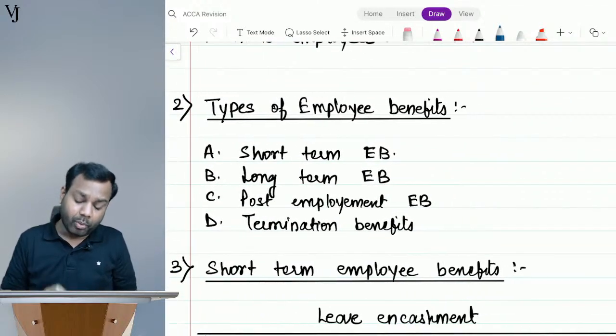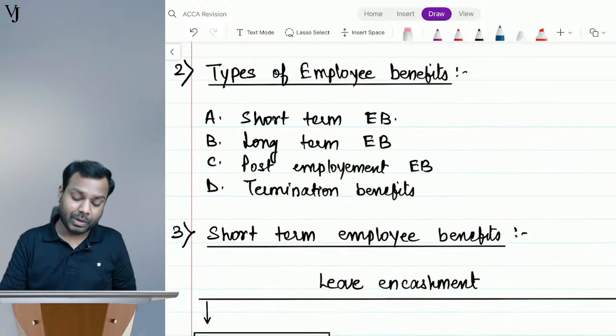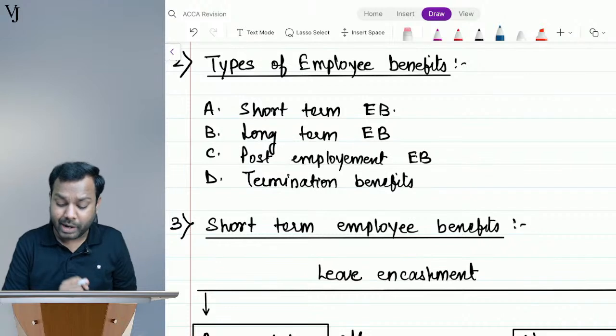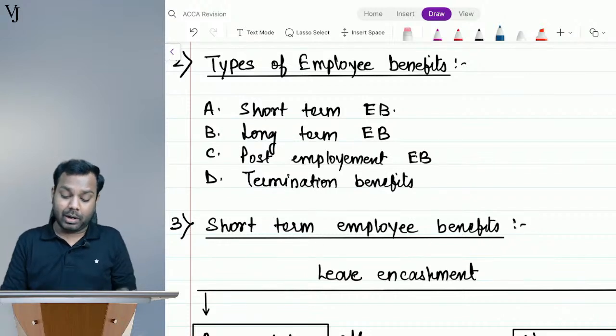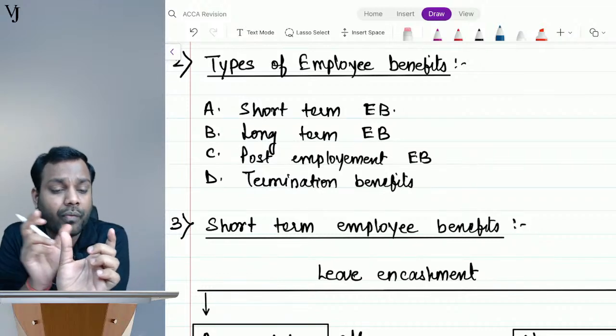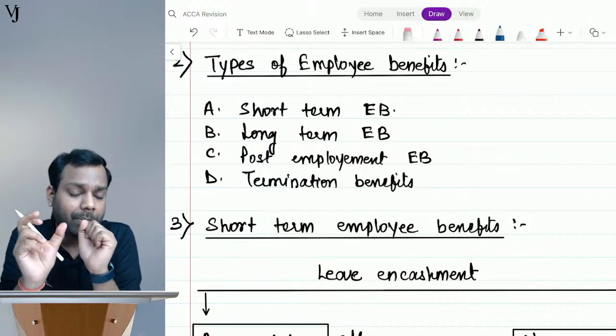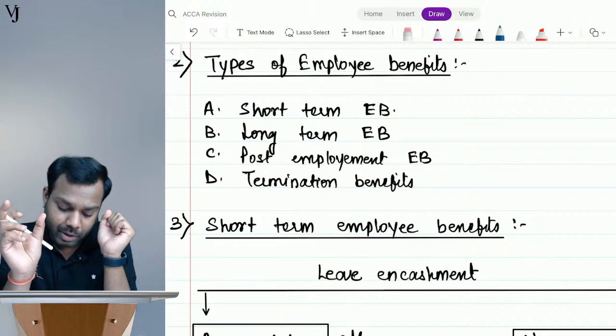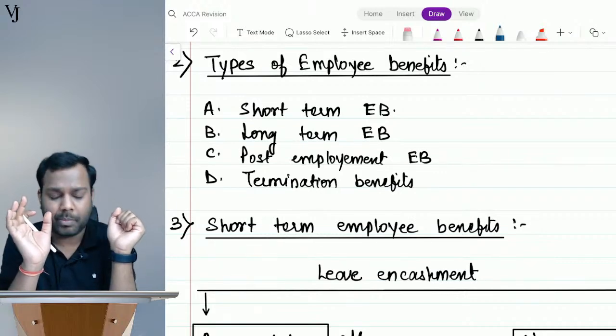So what are the types of employee benefits we have to discuss here? Short-term employee benefits, long-term employee benefits, post-employment benefits, and termination benefits. Whatever benefits are to be paid within 12 months of the reporting date are short-term employee benefits.